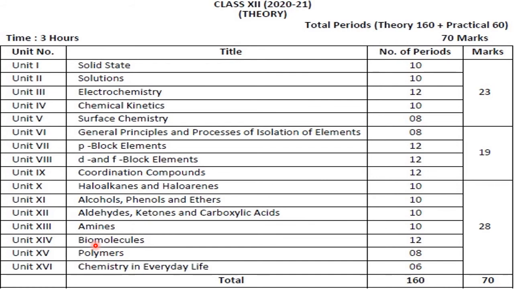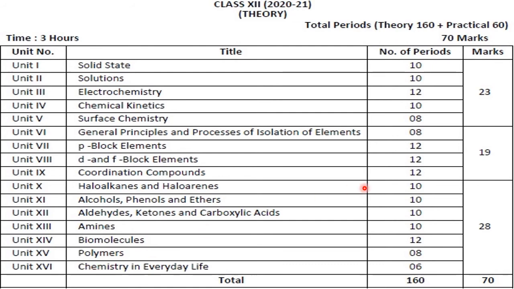Okay, right. Next what? Polymers. Monomer, dimer, tetramer and polymer. So a polymer is a compound which contains many units, maybe the same or different. It is a big molecule that we learn under the chapter polymers. And the last one is what? Chemistry in everyday life. Whatever knowledge or application of chemistry we use in day-to-day life, that all comes under chemistry in everyday life.